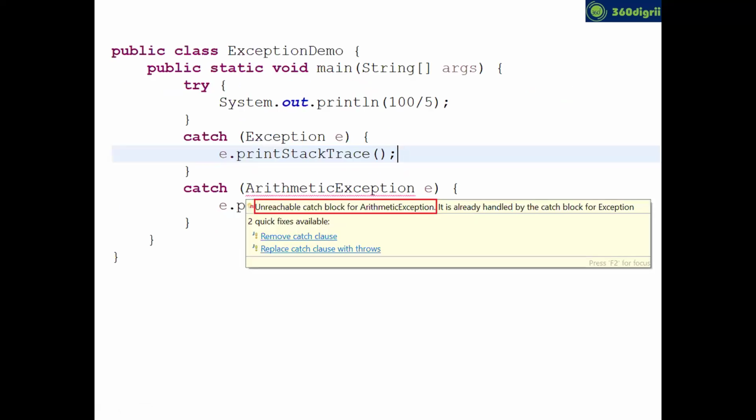That's the rule. Now, if you move your mouse cursor onto the red color symbol, it is showing you this error, unreachable catch block for ArithmeticException. You know why? Because this ArithmeticException's parent is Exception. So the parent class can handle any type of exception which is raised in the try block. So it's a wrong order to declare it.